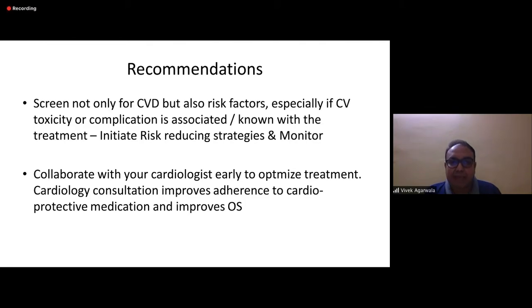So these are the recommendations. We should screen not only for cardiovascular disease, but also the risk factors, especially if cardiovascular toxicity or complication is associated with the treatment, and we need to initiate risk-reducing strategies as well as monitor these patients closely. And we have to collaborate with our cardiologist early in the course of the treatment to optimize their cardiac care. And remember, there is evidence to show that cardiology consultation improves adherence to cardioprotective medication, and it improves survival.